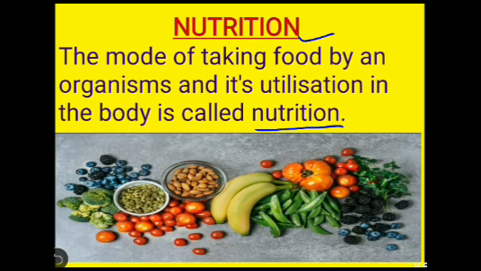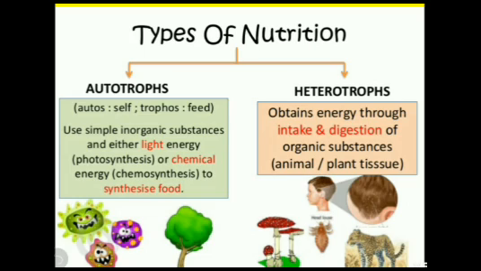They directly or indirectly depend on plants for their food. So, on this basis, nutrition is of two types. First one is autotrophic nutrition and second one is heterotrophic nutrition.